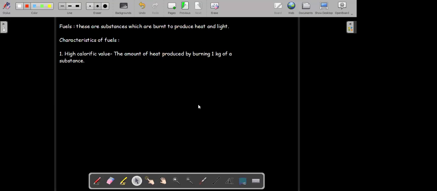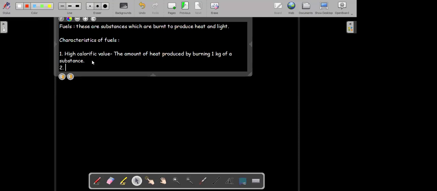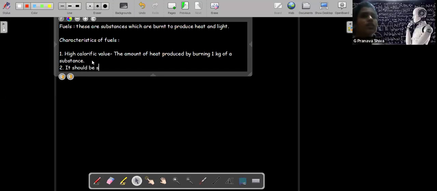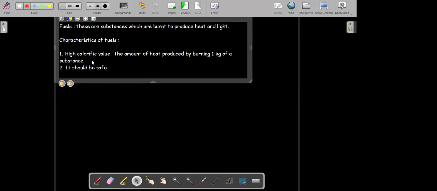Also, the first thing, whenever we are choosing a fuel, we should look for its calorific value. It should have a high calorific value. And the second thing, it should be safe. It should also be cheap or easily available. That's what we are looking for everywhere. It should be cheap and safe.